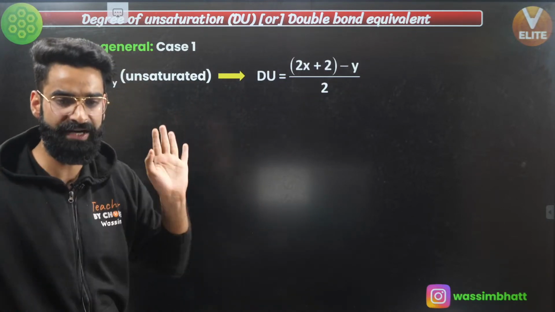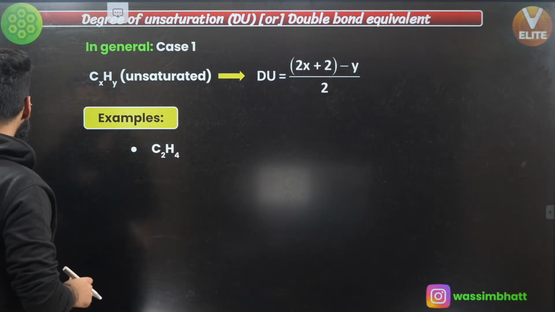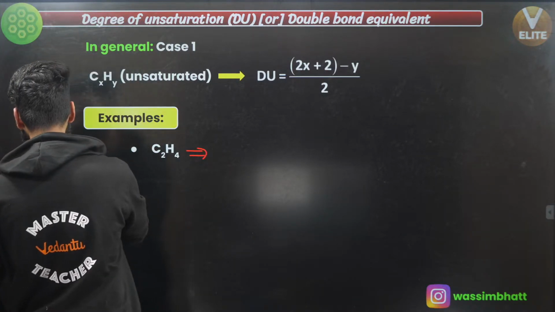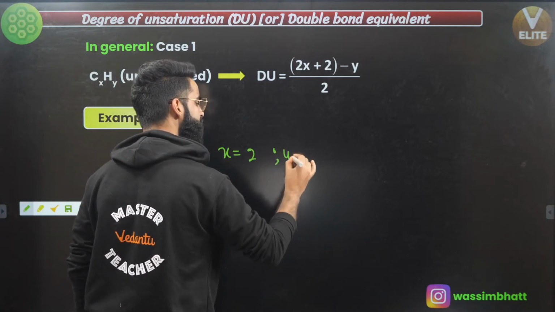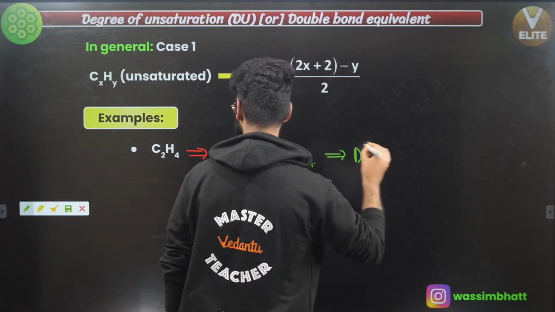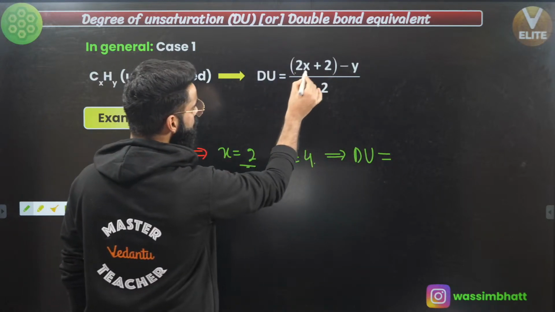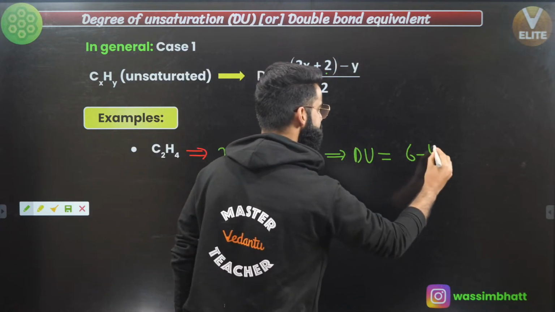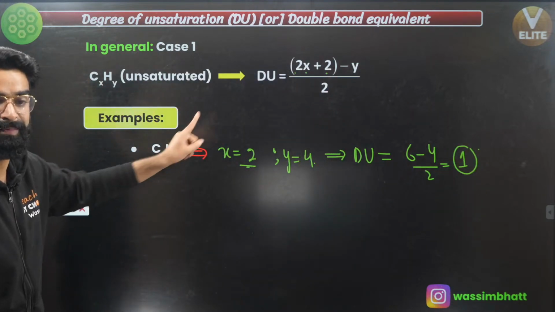Let me take a few examples so that you get a clear-cut idea of how to calculate it. Example number 1: let's say I've got C2H4. The value of x here, the number of carbon atoms, is 2, and the value of y is 4, correct? Now I need to calculate DU for this C2H4. The DU formula is simply 2x plus 2. The x value is 2, so 2 twos are 4, 4 plus 2 is 6. 6 minus y, 6 minus 4, divided by 2. The value comes out to be 1. So the DU value for this compound is 1.